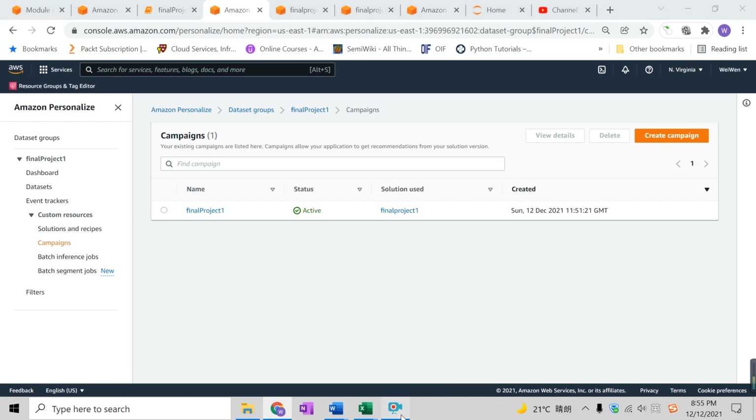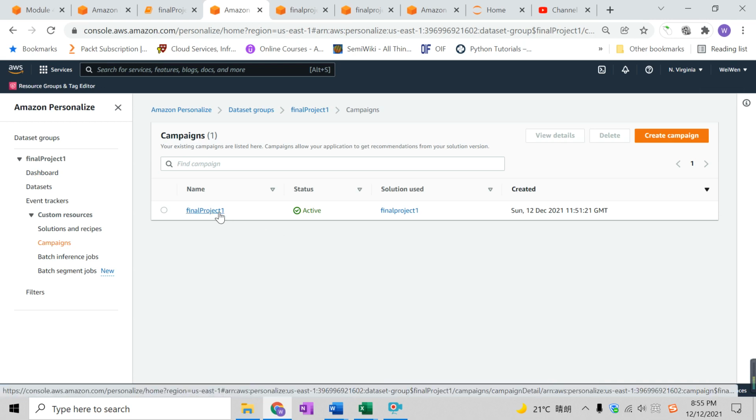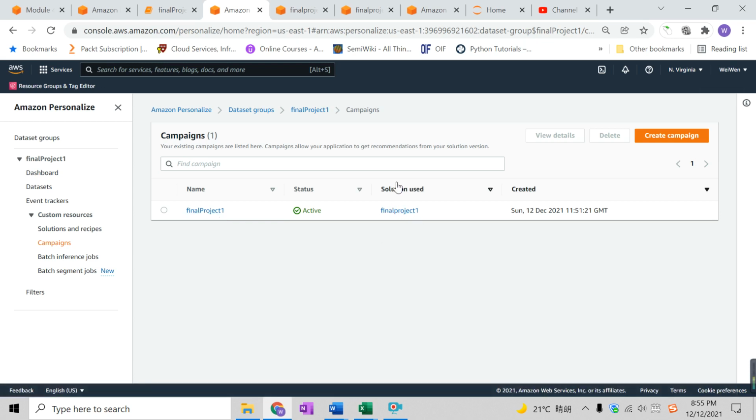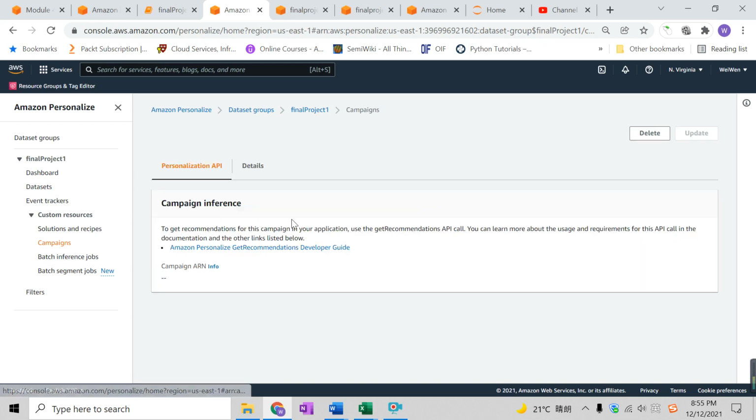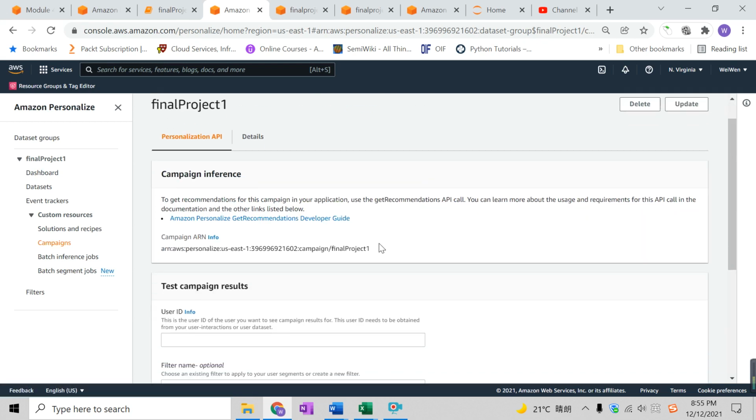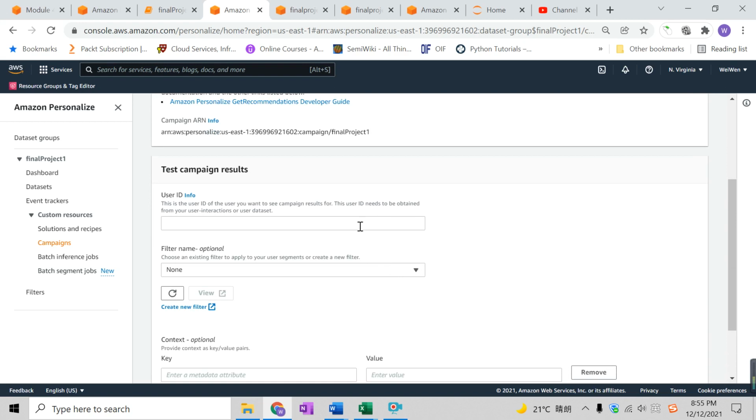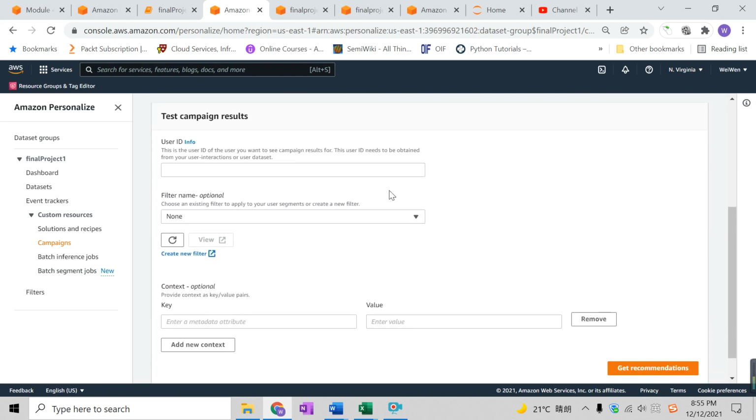Now, what is a campaign? A campaign is basically where you take your trained model and make final recommendations based on it. This again takes a long time, so I'll just click into one that's done. There we go. Solutions used: this is the model that you've trained. In a previous step I trained this as final project one, and this is the name for it. Now if I click into it, I can see the test campaign result. This is the final step.